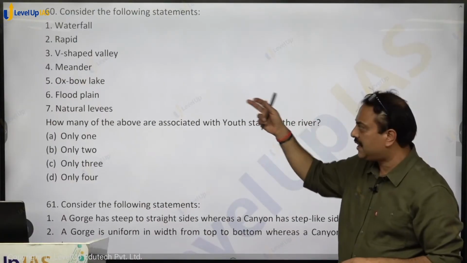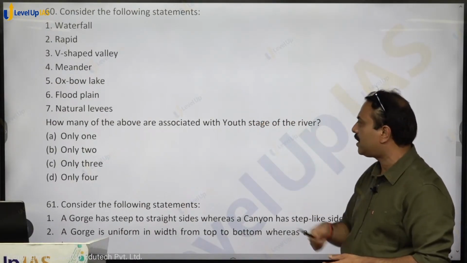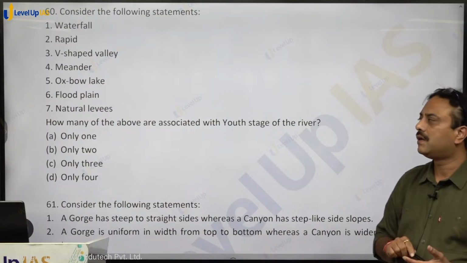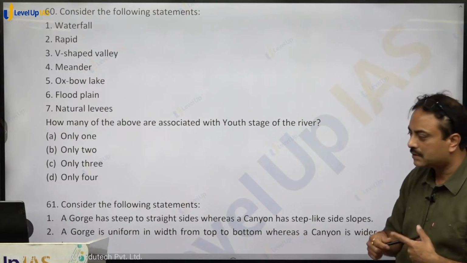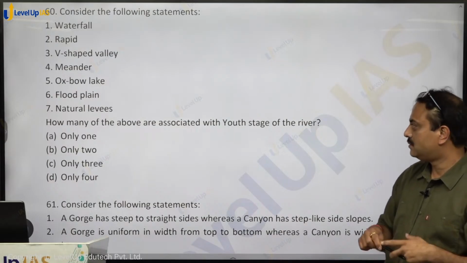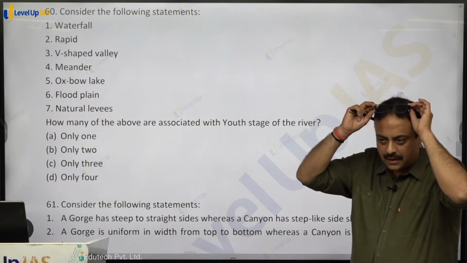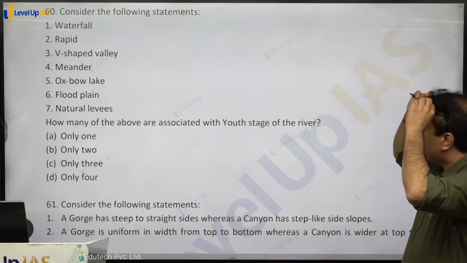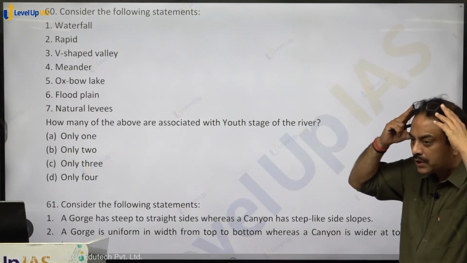Waterfall, rapid, V-shaped valley, meander, oxbow lake, floodplain, natural levees. How many of the above are associated with youth stage of the river? 4. Which 4? Meander. See, when you get a question in the examination that how many of the above are associated with the youth stage of a river, then it is a generalized question.